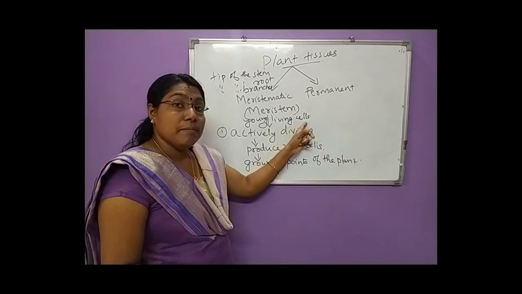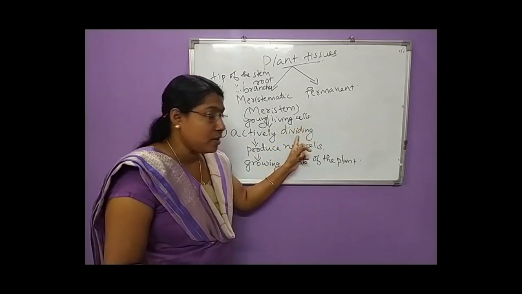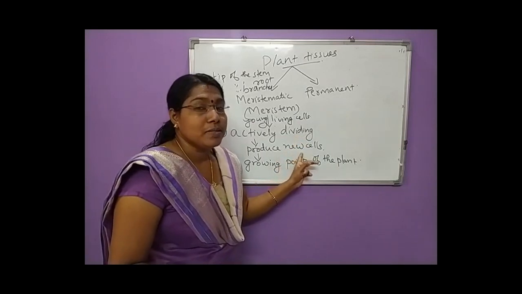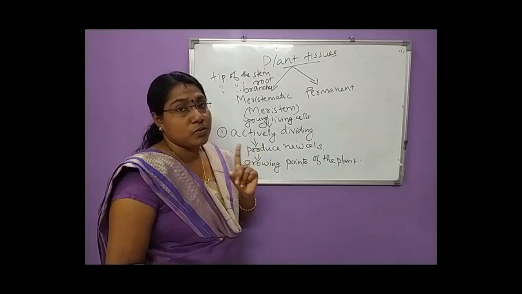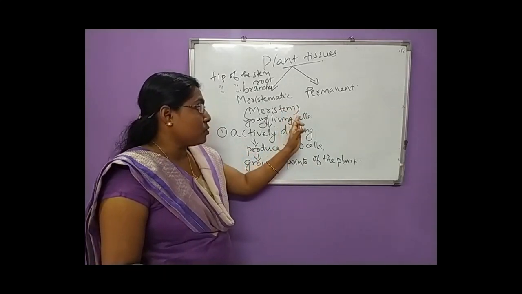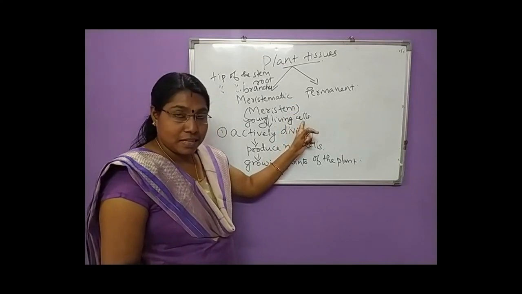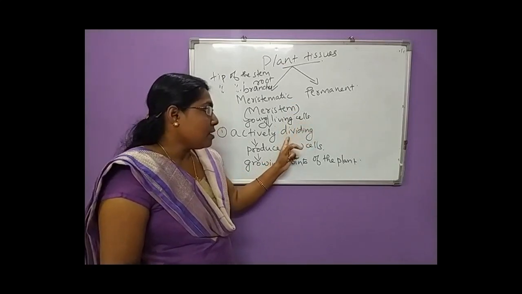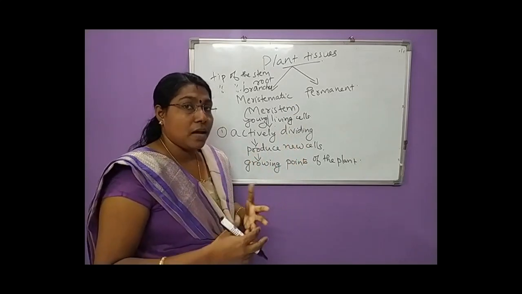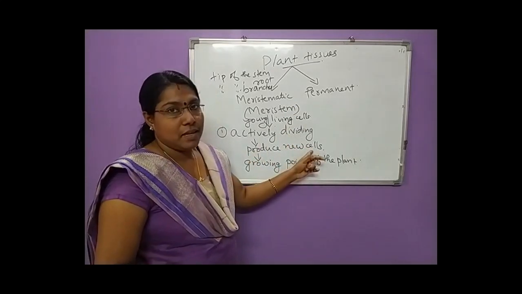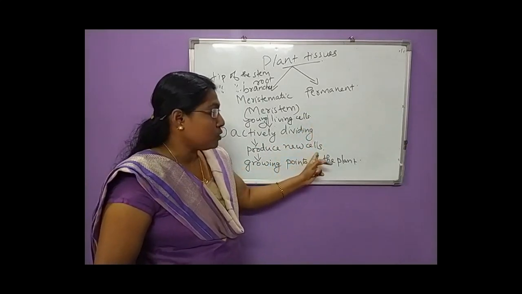And they have the ability to divide and produce new cells. That is the definition of a meristematic tissue. It's very important. Meristematic tissues or meristems are a group of young living cells that have the ability, or capacity, to divide and produce new cells.